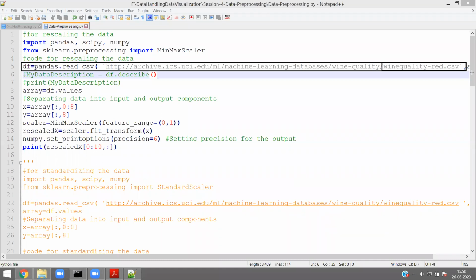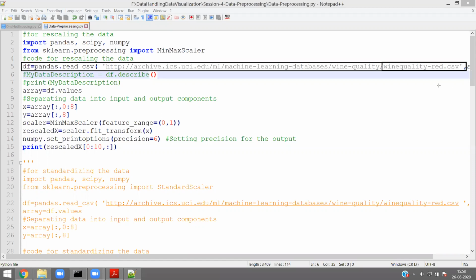That is winequality-red.csv, a data set of red wine. I am not an alcoholic, so don't ask me so many questions about red wine. Jokes apart, this is a very common data set.